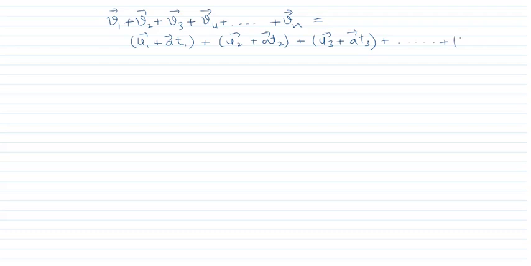Last one, un plus a tn. These are the formulas.